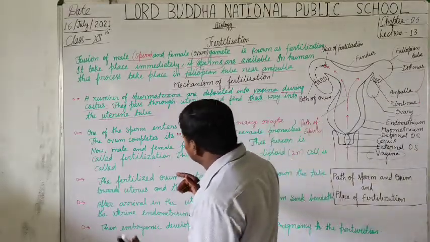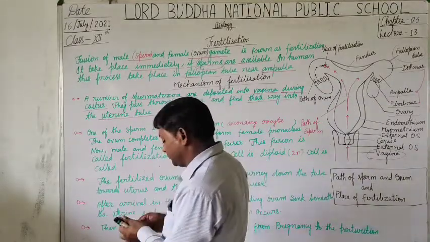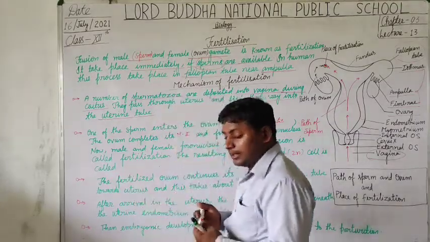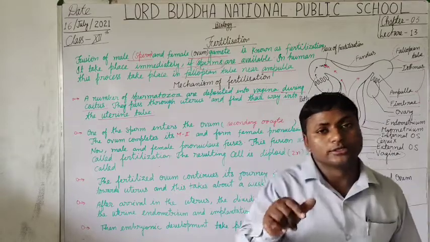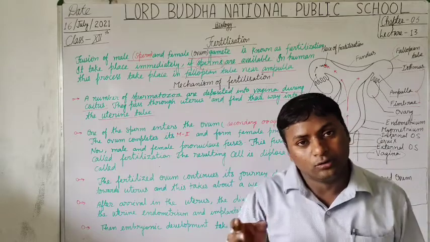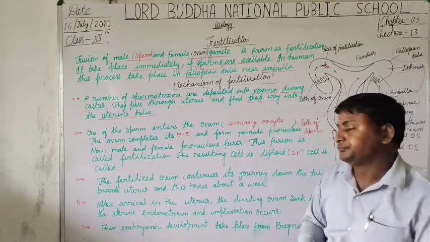Now students, one of the sperm, as in the last video lecture I diagrammatically represented how a sperm penetrates and is propelled inside the egg cell or ovum.